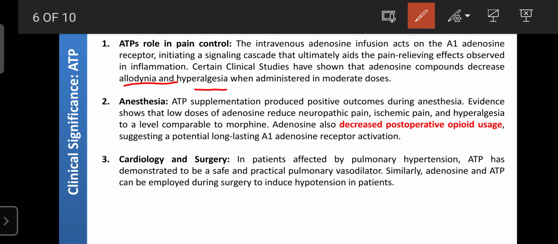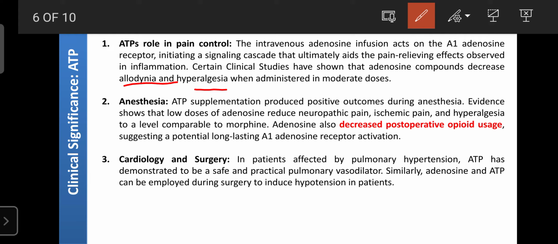Adenosine is a component of ATP, and ATP is produced from glycolysis, the breakdown of glucose. If you are having body pain continuously, throughout the year, throughout the month, throughout the day, then you can increase your ATP level by consuming pure glucose. That glucose is metabolized and produces ATP. That ATP binds on the adenosine 1 receptor and initiates the signaling cascade. Due to that, it can decrease inflammation as well as allodynia and hyperalgesia. These are forms of pain.